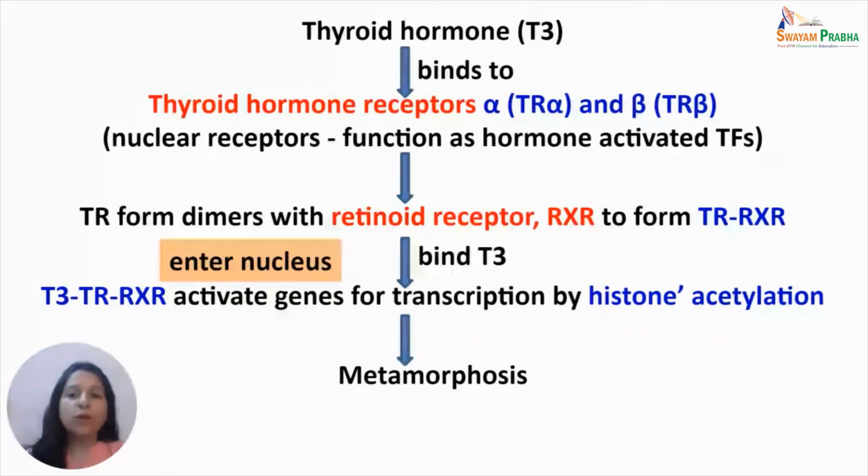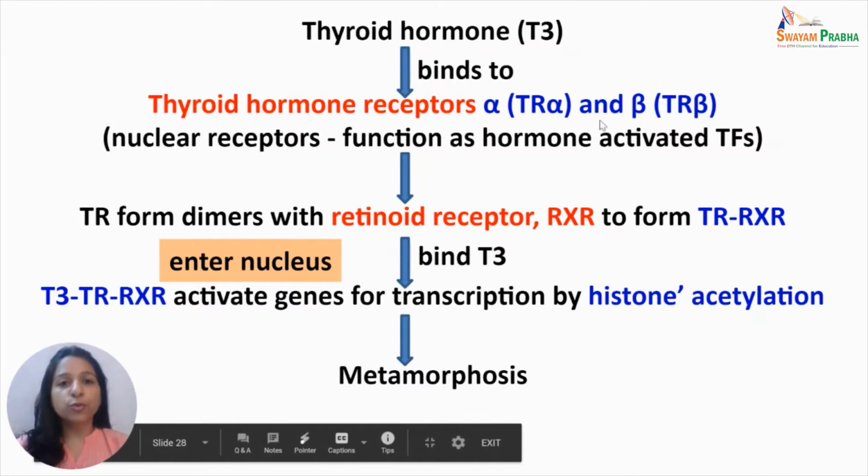This TR-RXR complex binds T3 when it enters the nucleus. Now, the complex which is formed is T3-TR-RXR, which activates the genes for transcription by the process of histone acetylation, and this causes metamorphosis in the amphibians.